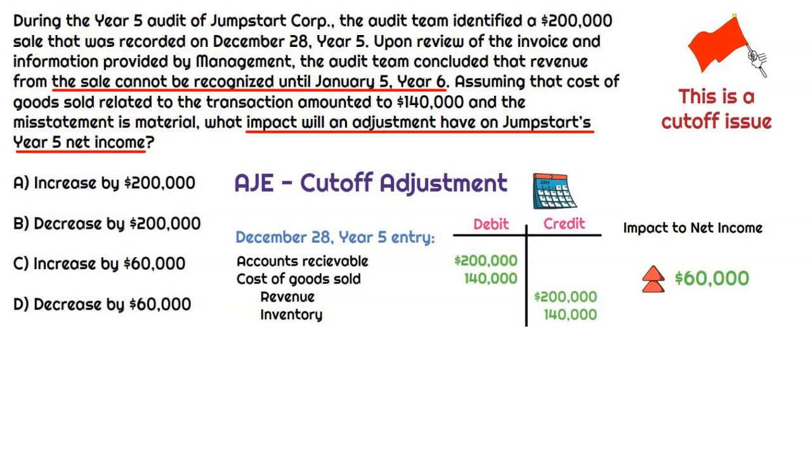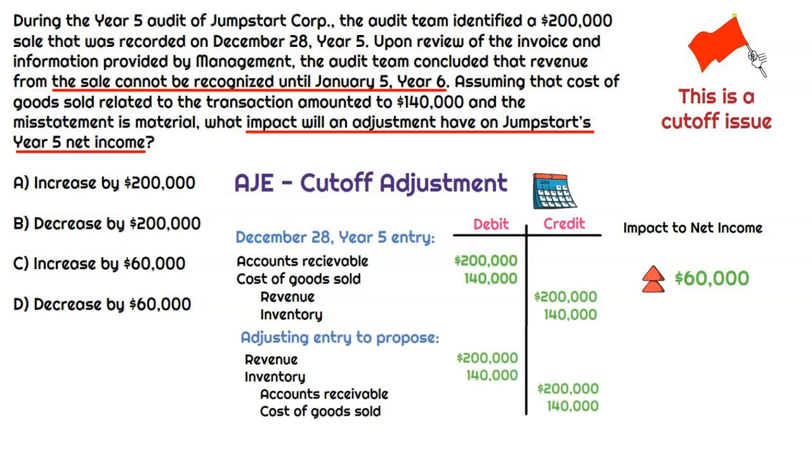$60,000 for this transaction. Now, since it's in the wrong period, we could stop there and go, okay, if we reverse this clearly, net income will go down by $60,000. Now, in this situation, the adjusting entry to propose by the audit team is not that difficult, right? When we have a cutoff adjustment, and that just means that they recorded it in the improper period, the year 5 impact would just be to reverse that transaction. Now, they would record a separate one in year 6, but specifically for year 5 to adjust the financial statements, we just need to reverse it, right?